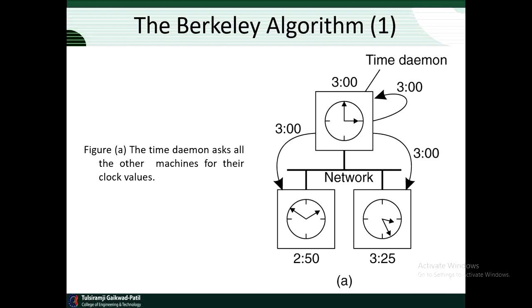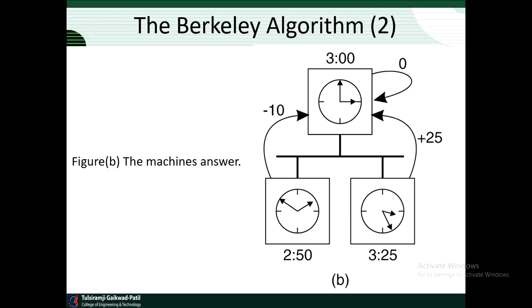Here in this diagram, the time daemon has the time 3:00 and other nodes have other times: one node has 2:50 and another node has 3:25. So they must adjust according to the time daemon. The time daemon passes its time to the machines connected in the network, and accordingly those machines will adjust their time.